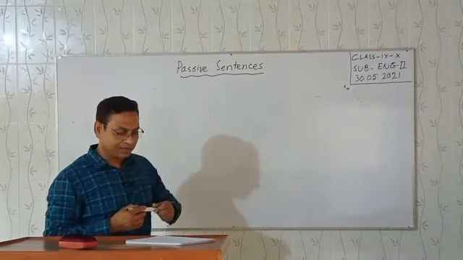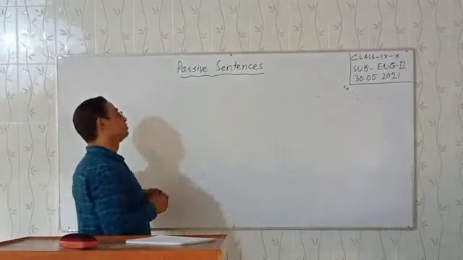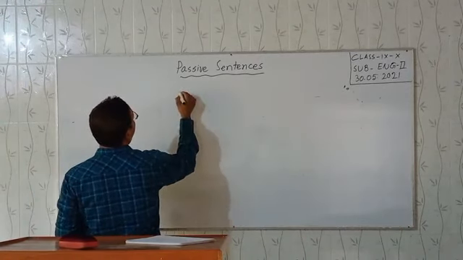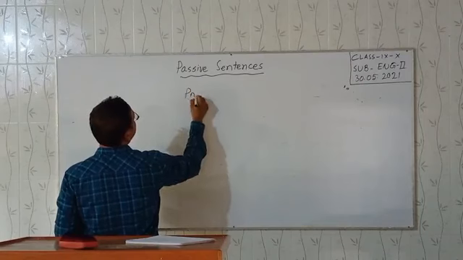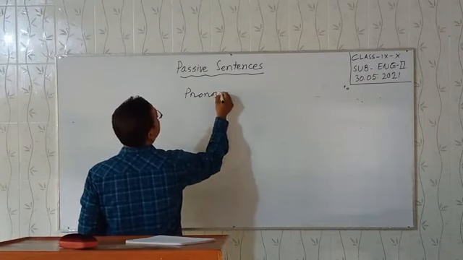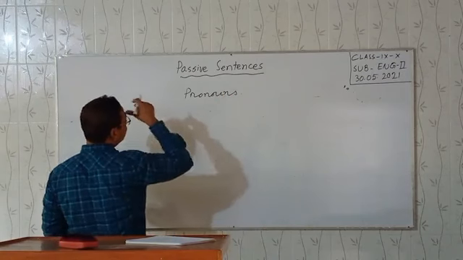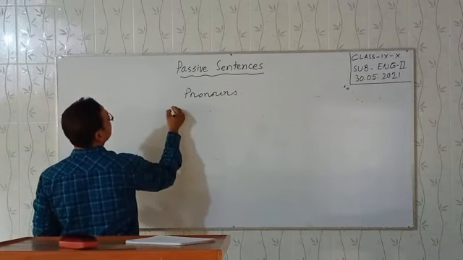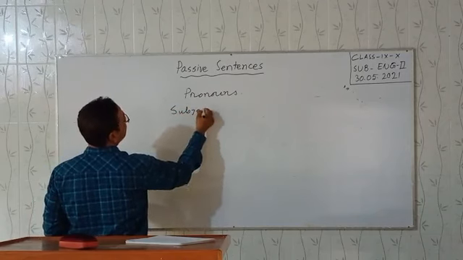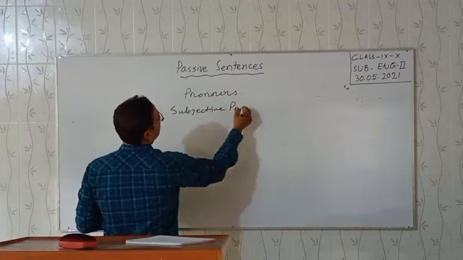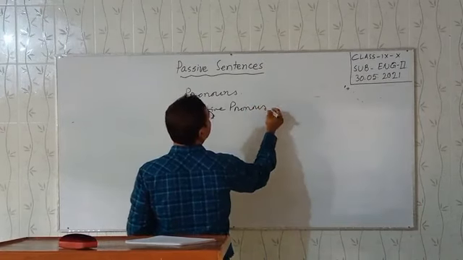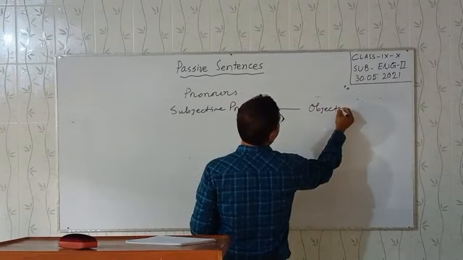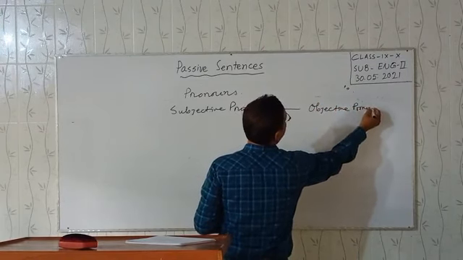Dear students, in a passive sentence, sometimes we should use the pronouns. We should change personal pronouns from subjective pronouns into objective pronouns in passive.